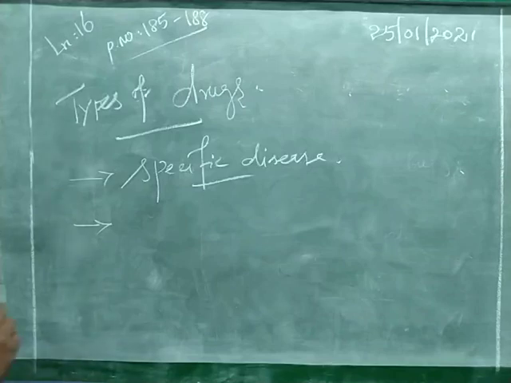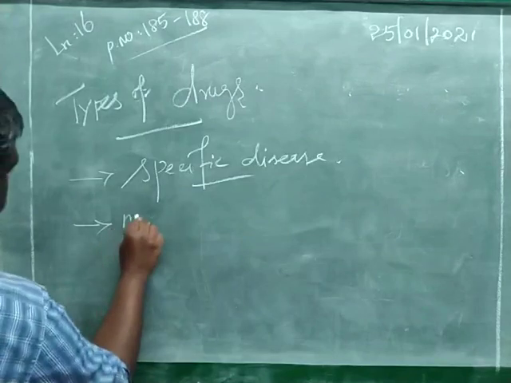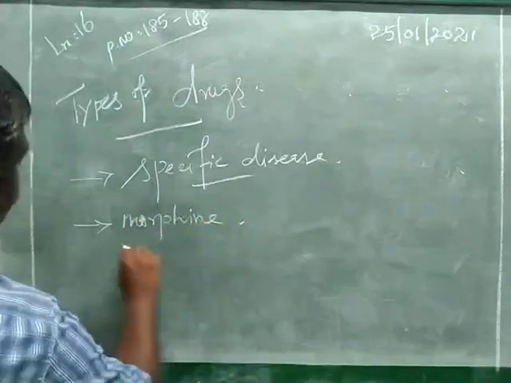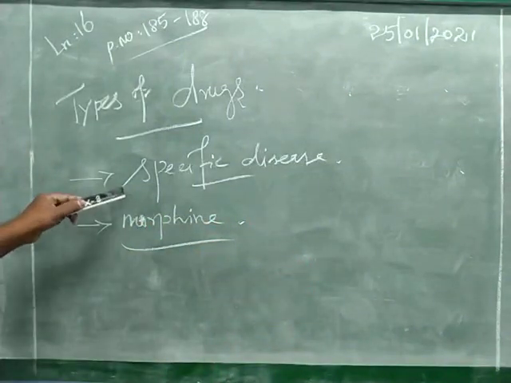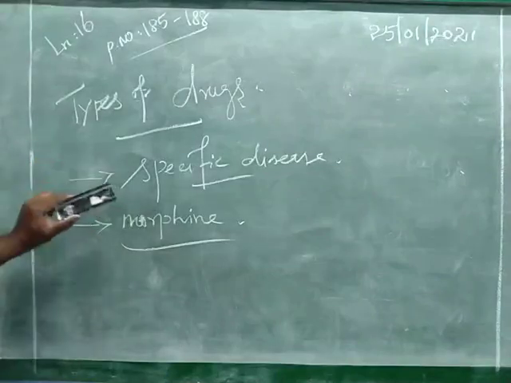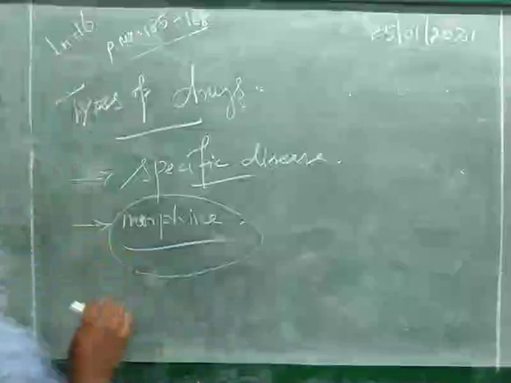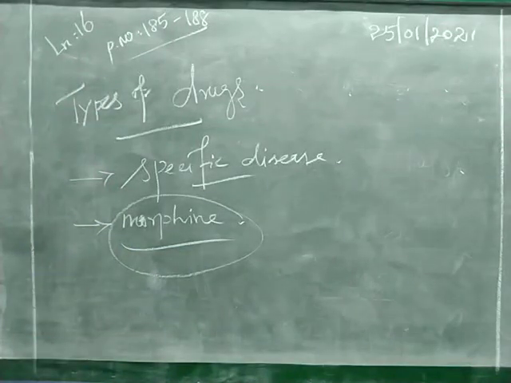For example, morphine. The first category will definitely control the particular disease. But the second category will not control the particular disease, but they have some characteristic effect on the animal organisms. In this way we have to classify the drugs.